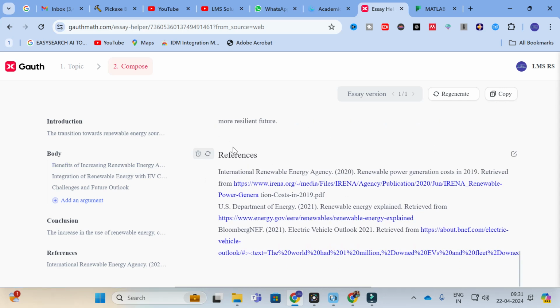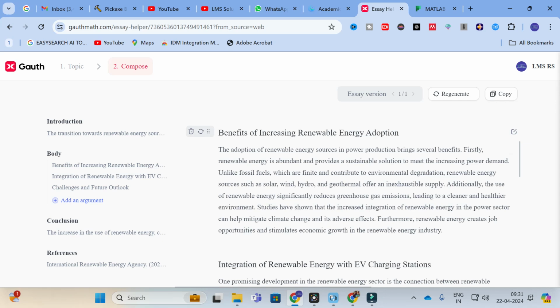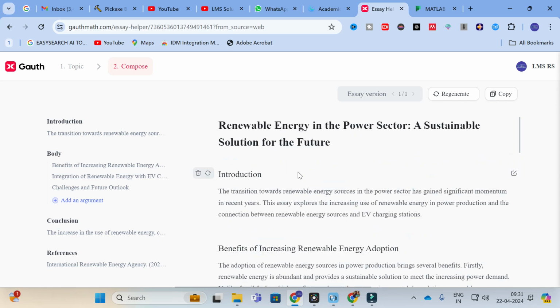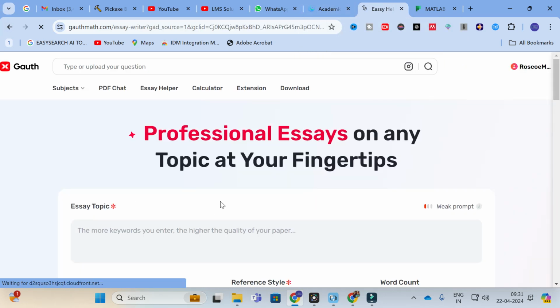So this is how the content will be automatically generated using this Gauth.Math AI. So like that you can make use of this option. So here go back again. So this is the first step where you can generate an essay using this gauthmath.com. So next one is PDF chat. So just click on this PDF chat.